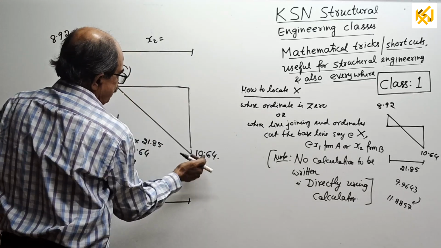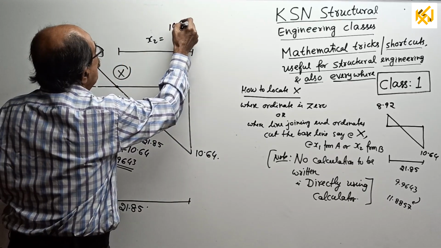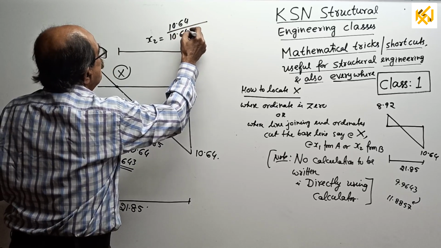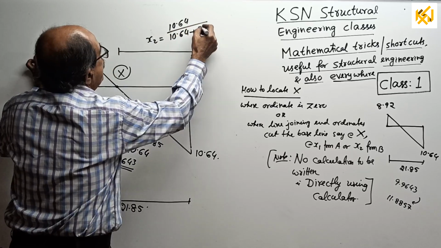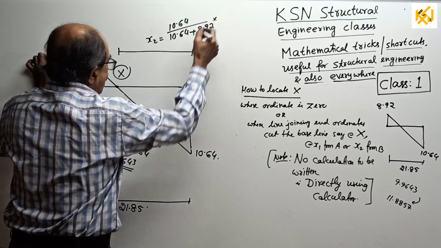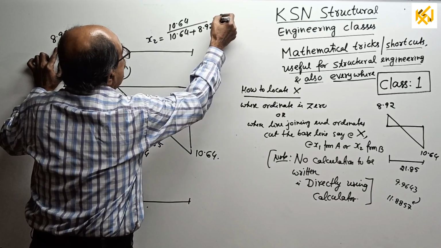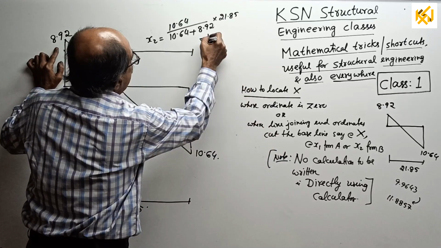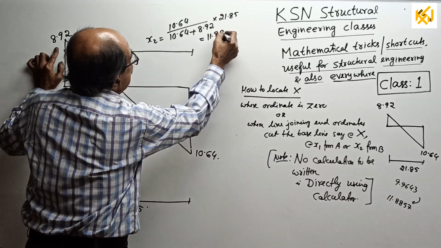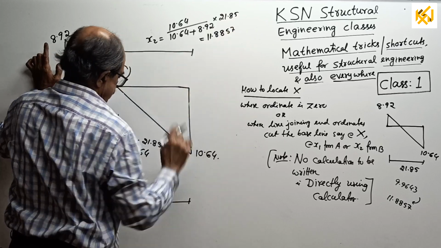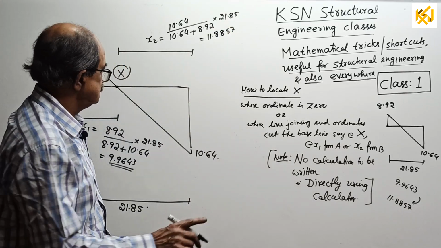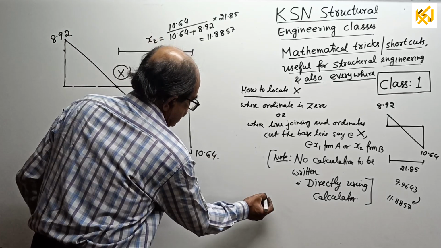From here I want 10.64 divided by 10.64 plus 8.92, multiplied by 21.85, equal to 11.8857. See, now one small demo for you, just to understand.